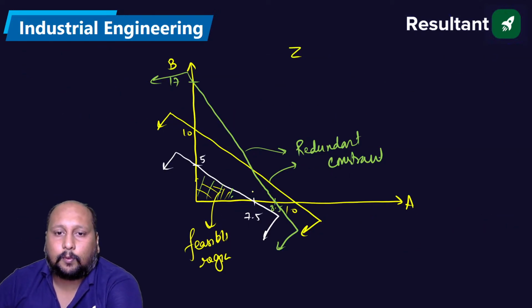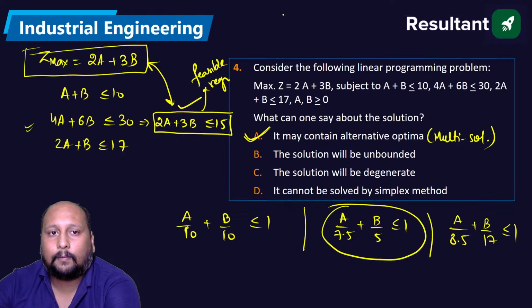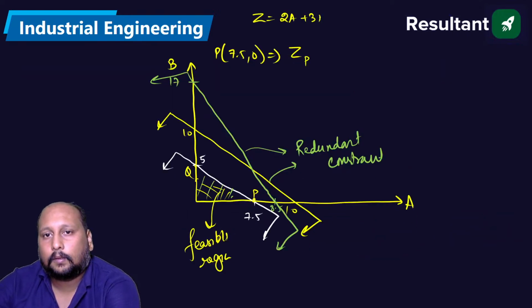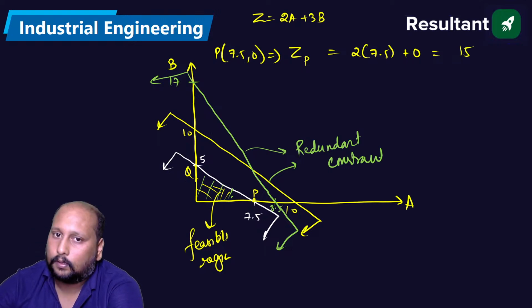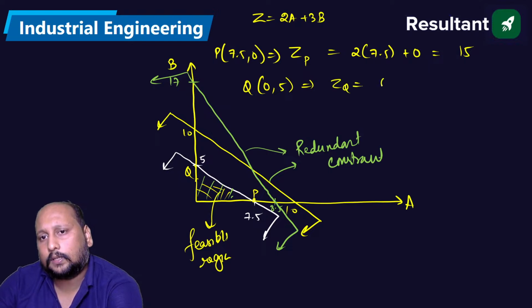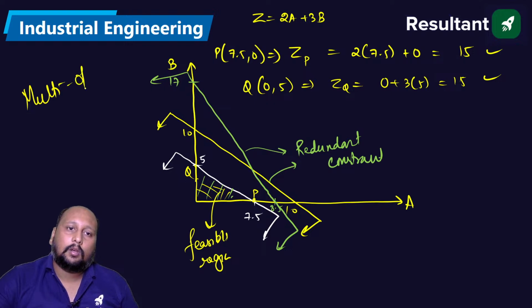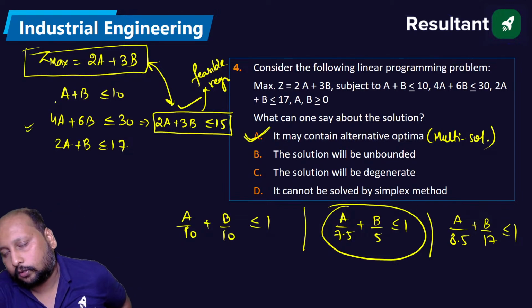Let's say this is point P, this is point Q. The coordinate of P is 7.5 comma 0. The Z value is 2a plus 3b, so ZP is 2 into 7.5 plus 0, that is 15. If I take the coordinates of Q, this is 0 comma 5. ZQ is equal to 0 plus 3 into 5, that is 15. That means at both points we get the same value. That means it's an example of a multi-optimal solution, that is option A, or alternate optimal solution, right?